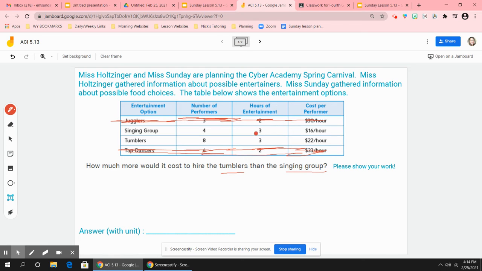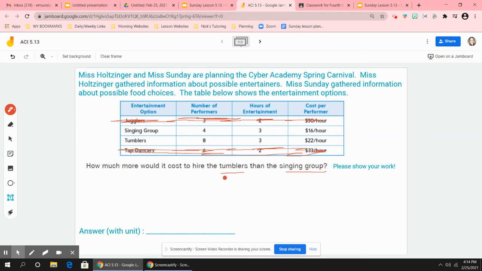So the singing group would perform for 3 hours and the tumblers would perform also for 3 hours. The last part is telling us the cost per performer, so the cost per person for each hour that they perform. The singing group costs $16 an hour for each person, and the tumblers cost $22 an hour for each person.